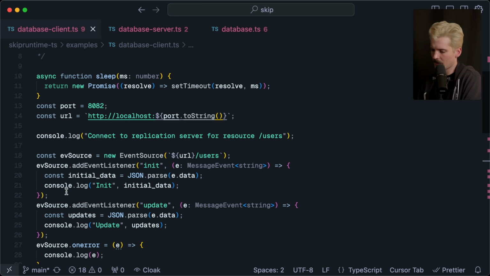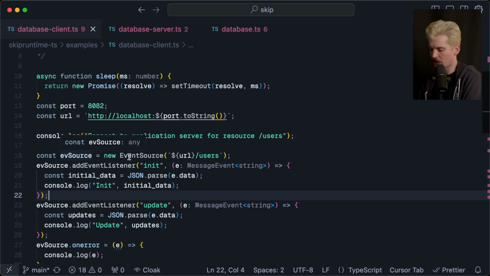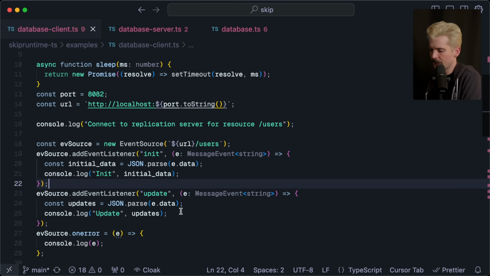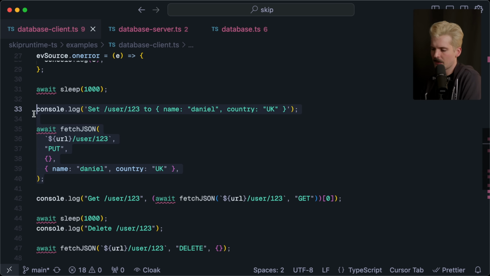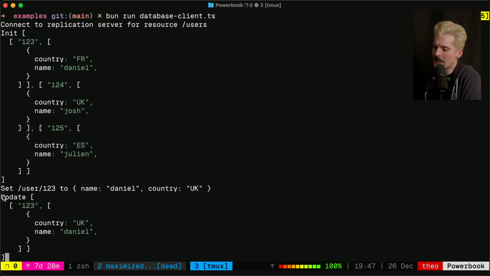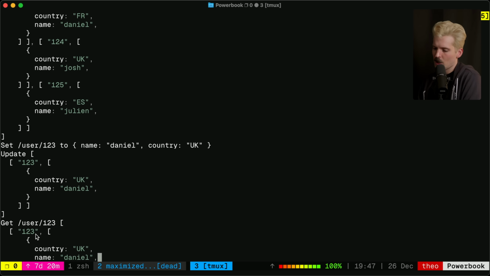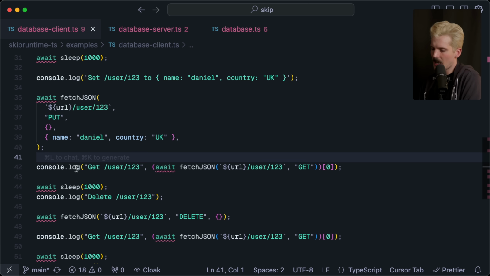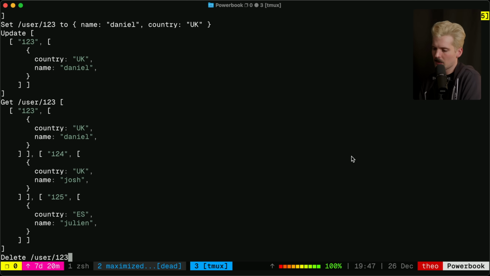The init has all the data that comes through on the event source being created initially. Then we have the set call. This is when we send that post call to update the user to have a different name, Daniel. We immediately have this update come through before the get call we do after even runs. So here we are getting user 123. So we're actually trying to get from the database the user that has this ID. This comes through after the stream sends the update because it is so much faster to have an existing connection send you the update. Super cool.